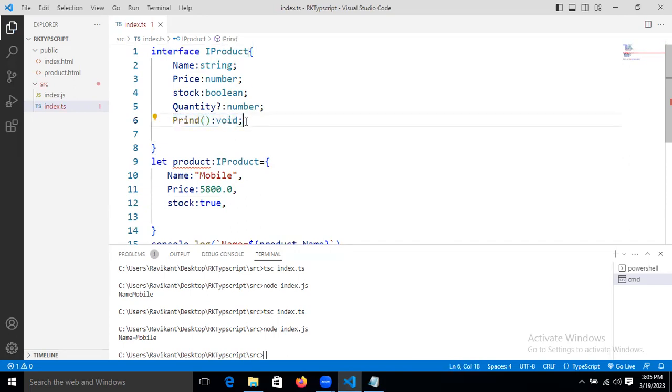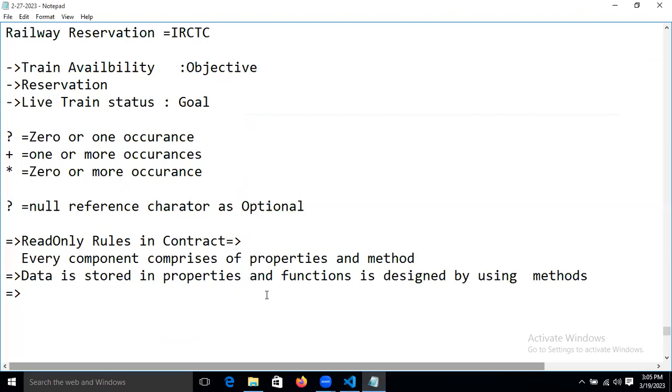Like that we are declaring now. So I'm talking about this one only now. So a contract can contain rules for methods.